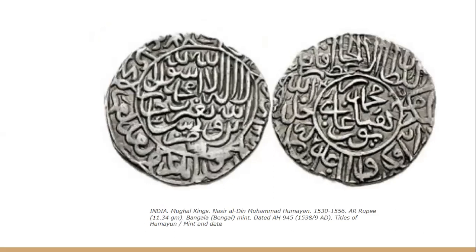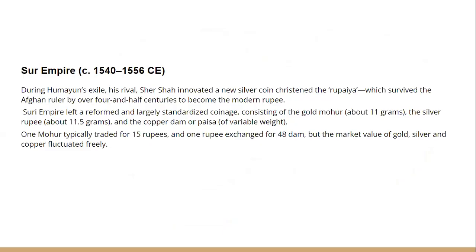This is the Shahrukhi coin issued by Humayun. So Babur started the Shahrukhi coin in India, which was continued by Humayun, and this is written in their Arabic Islamic language. Now we know that after Babur and Humayun there is a gap, and in that gap the Suri dynasty ruled over India.